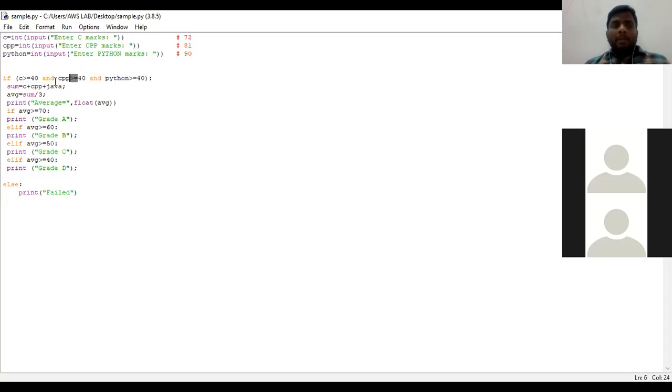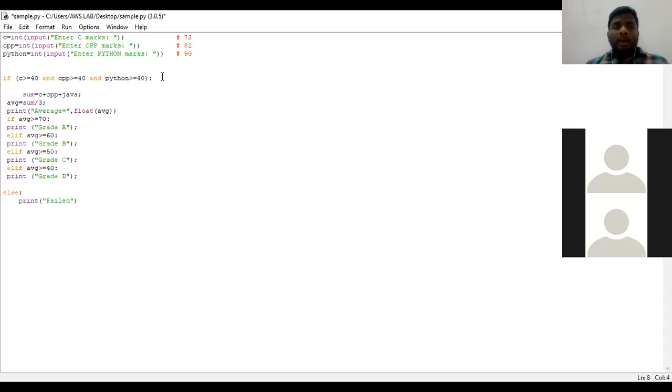But now we are going to use the AND operator. That means all the 3 conditions need to be satisfied. Then only it enters into the body of the if.